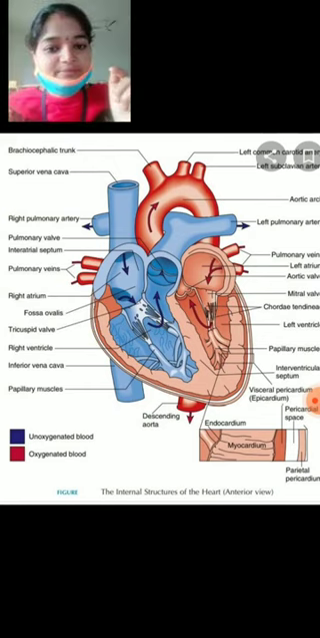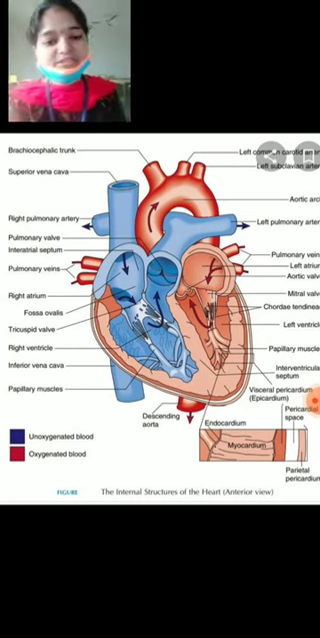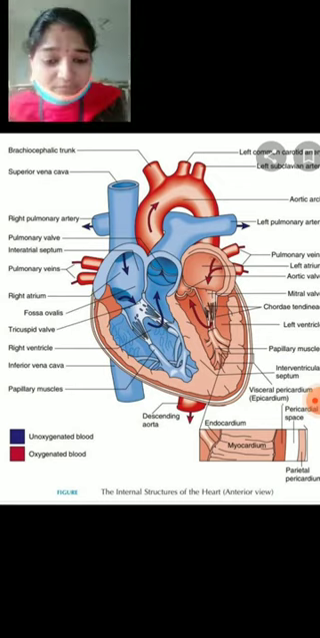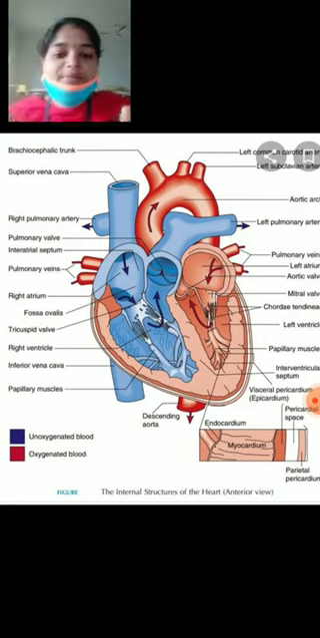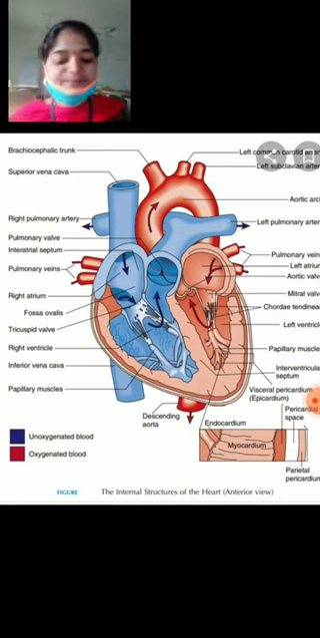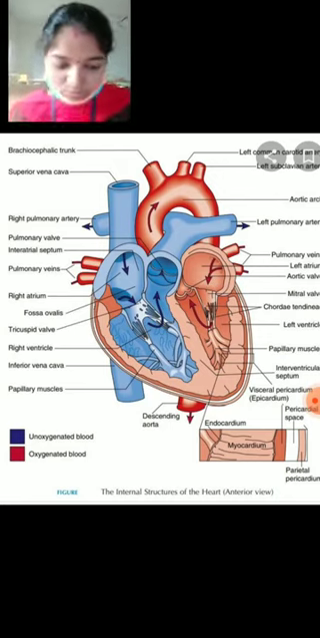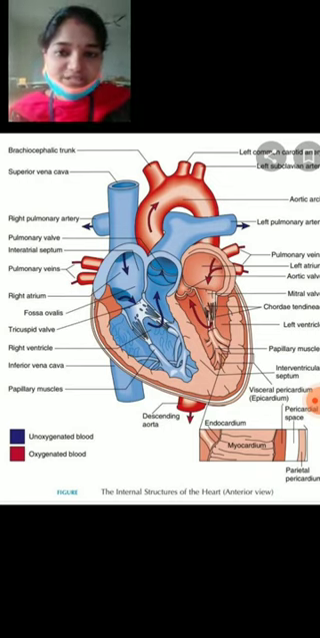One pair of pulmonary veins opens into the left auricle and brings oxygenated blood from the lungs. The superior vena cava and pulmonary veins don't have any valves, but the inferior vena cava has a valve, the Eustachian valve. The opening of the inferior vena cava is guarded by a Eustachian valve.